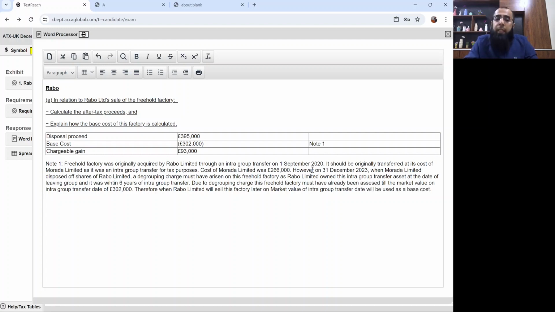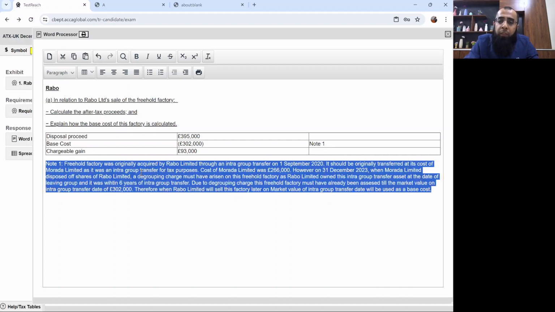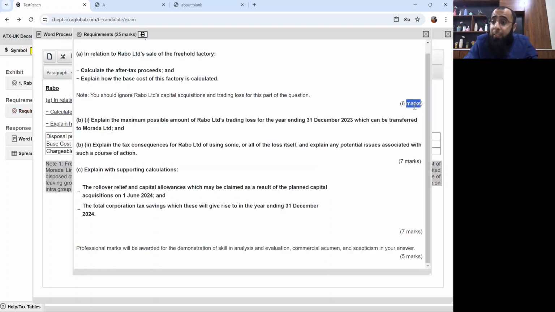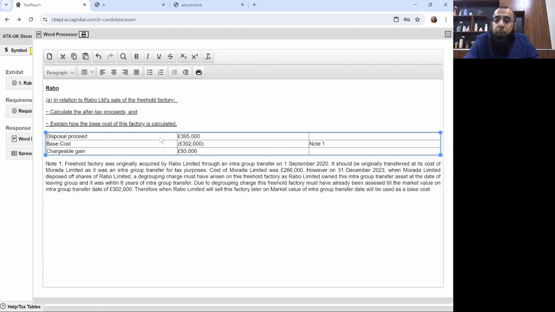Let me repeat it again. I know that this is one of the things in which the students get confused. And primarily, I will say that the examiner is giving you 6 marks majorly for this comment on base cost. It was the most interesting thing in this entire part. See, writing down the disposal proceed is nothing difficult at advanced taxation level. Now, for the base cost only, the examiner wants to look at the student's alertness, how alert he is.